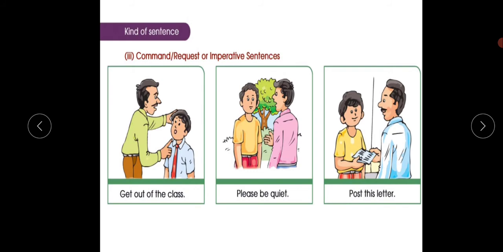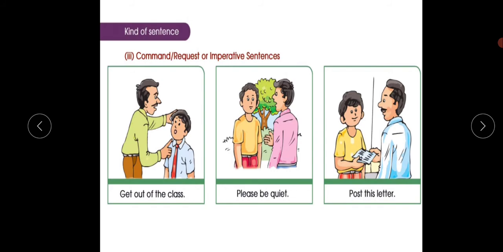Look in the picture. Get out of class. Get out of class is an order, right? It's a command. Yeah. Please be quiet. It's a request, right? If we say please, it means it's a request.